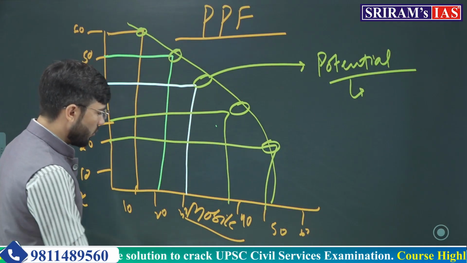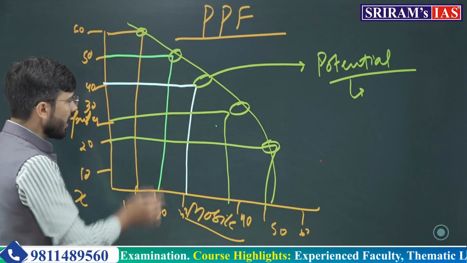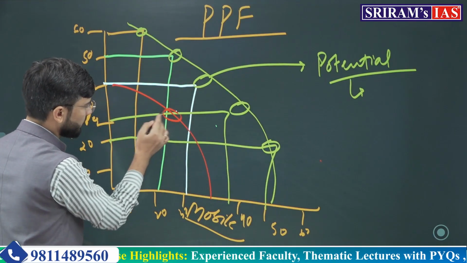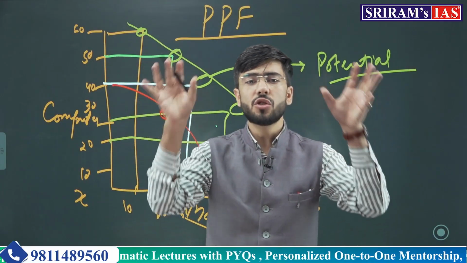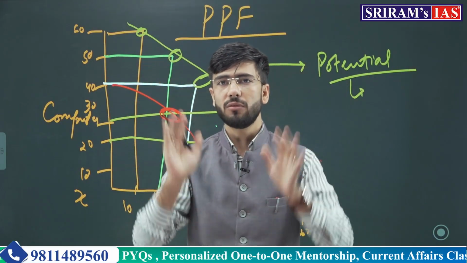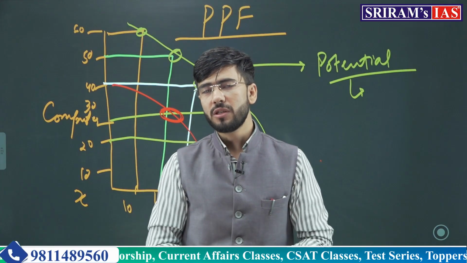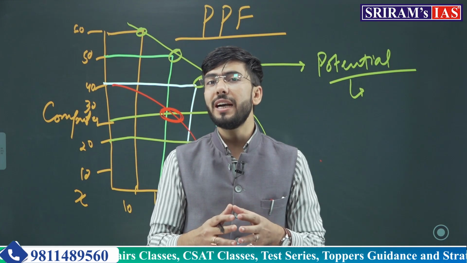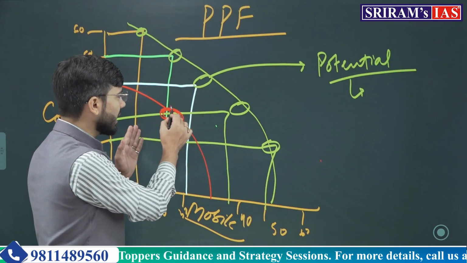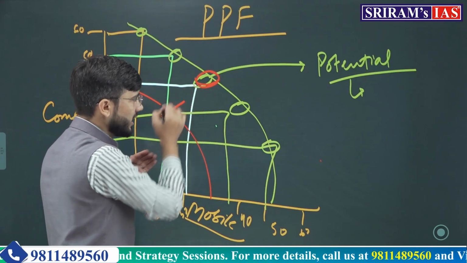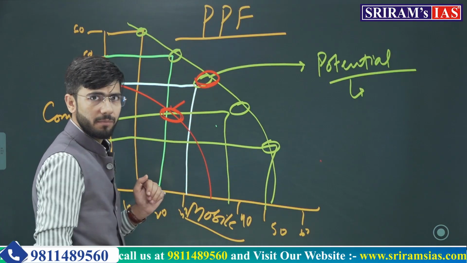Rather, we also need to learn that our economy is not at this point. Our economy is somewhere here. That is, we are yet to utilize all the factors of production which we have. Once we utilize all the factors of production which we have, then only will we be able to understand that this is our current GDP. This is the GDP which we actually need to pursue. This is the potential GDP.